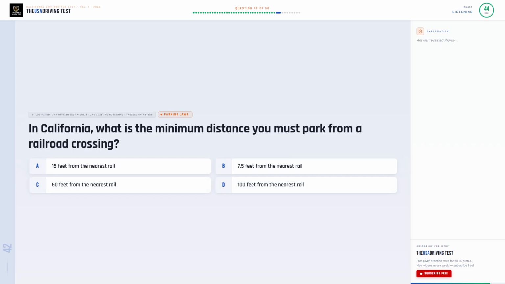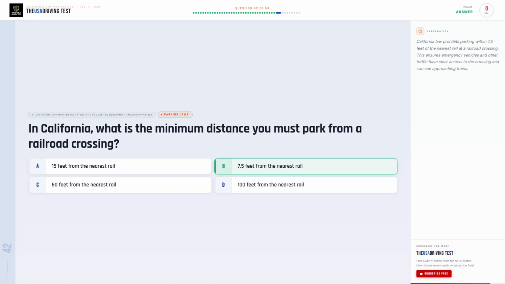In California, what is the minimum distance you must park from a railroad crossing? Option A. 15 feet from the nearest rail. Option B. 5 feet from the nearest rail. Option C. 50 feet from the nearest rail. Option D. 100 feet from the nearest rail.